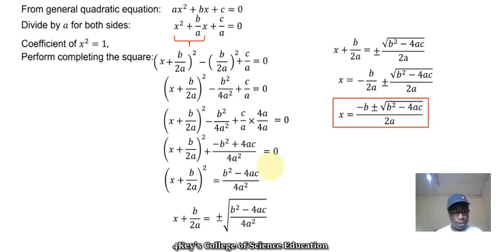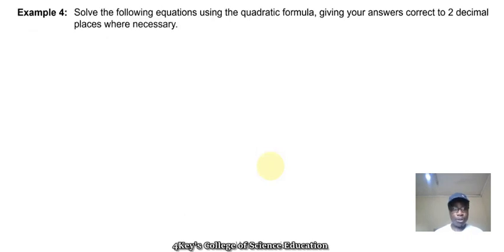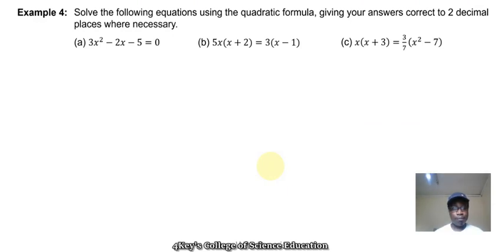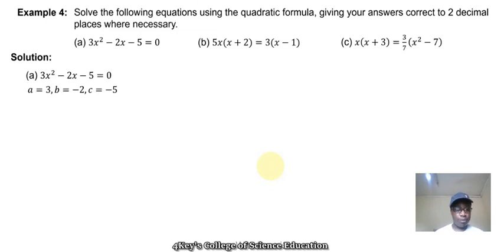All right, so let's now use this to solve some equations. So that's the first equation. It's already in our standard format. So let's solve this. You need to find your a, which is 3, b is -2, and c is equal to -5, and the rest is just substitution.